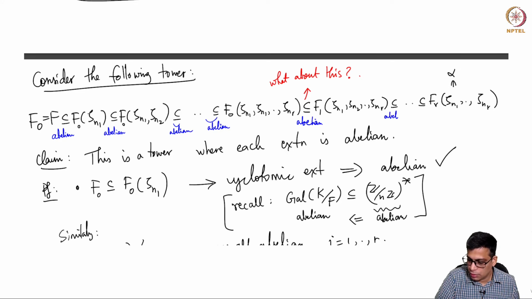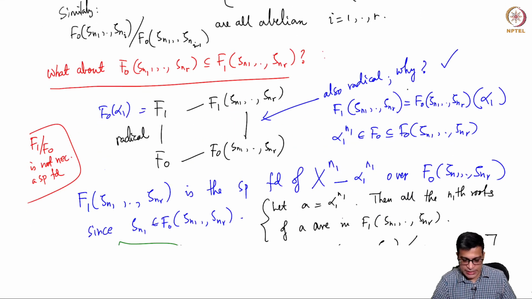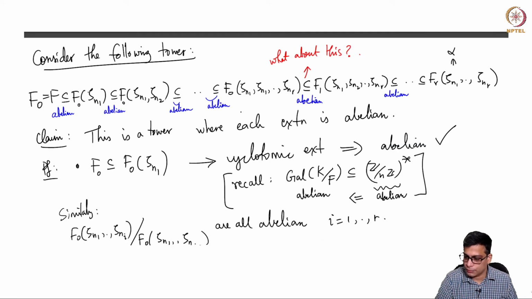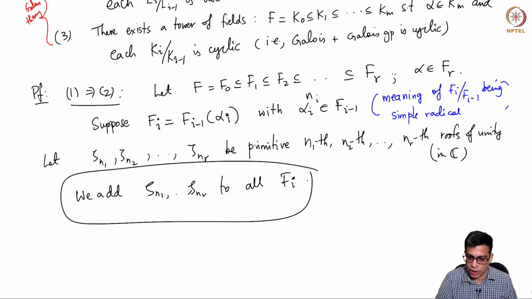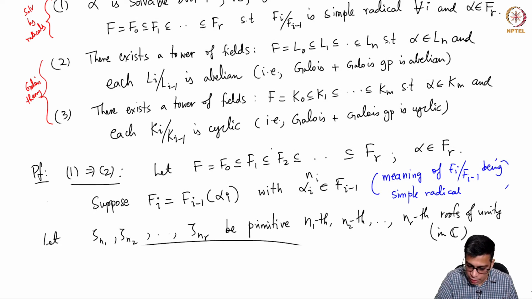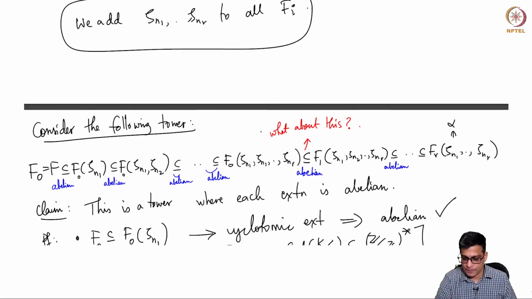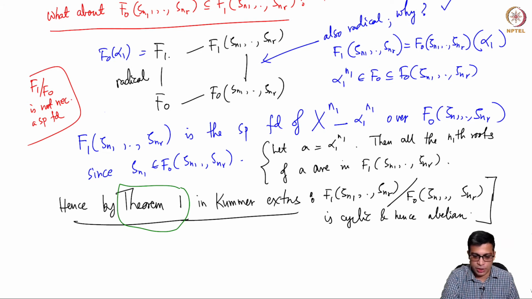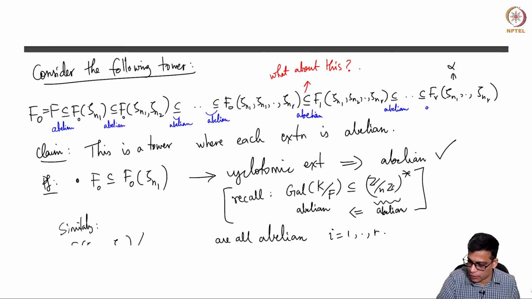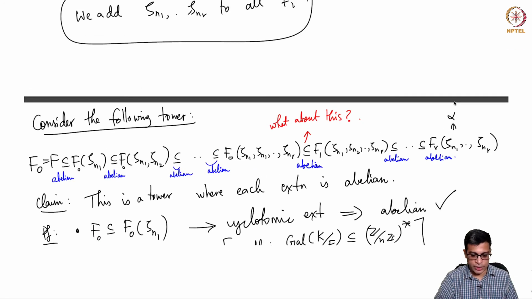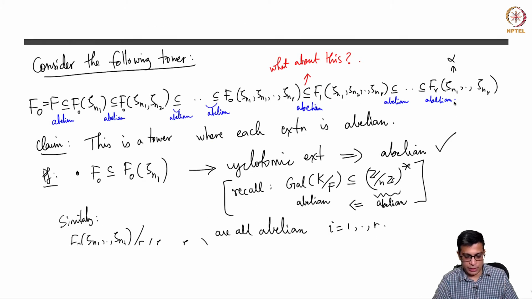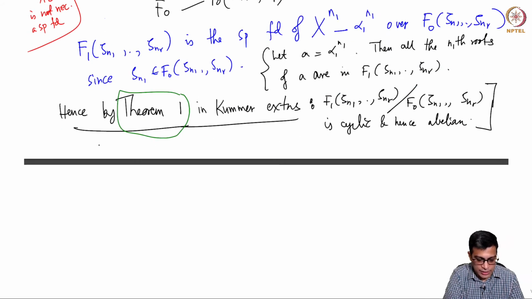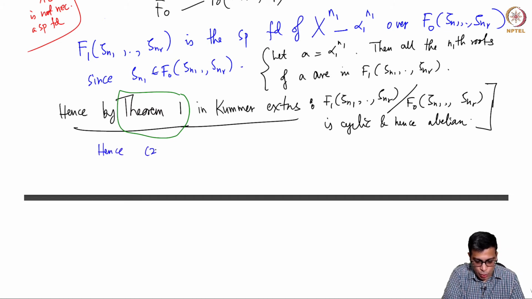What about this? Exactly the same reason, right? This is also abelian, except that we work with n2 now, because this is an extension where an n2th root is attached. You perform the same logic; F2 over F1, F1 adjoined all the roots. The relevant thing is only that zeta n2 is there. So by theorem 1 of Kummer extension, that is cyclic and hence abelian. So everything is abelian, right? So this tower is a tower where each extension is abelian, and hence 2 is proved.